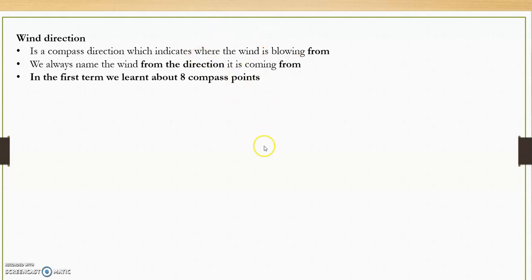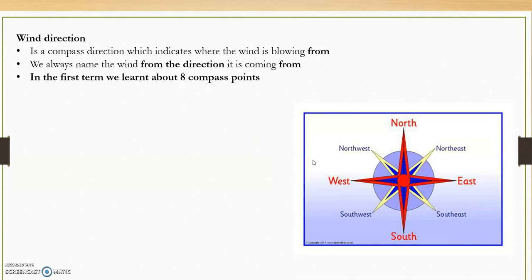In the first term, we looked at our 8 compass points. I'm sure you guys still remember these compass points. And we are going to be using these compass points to name the different directions in which the wind is coming from. Remember, when we say that our wind is a northerly wind, we are saying we are naming this wind from the direction it is coming from.